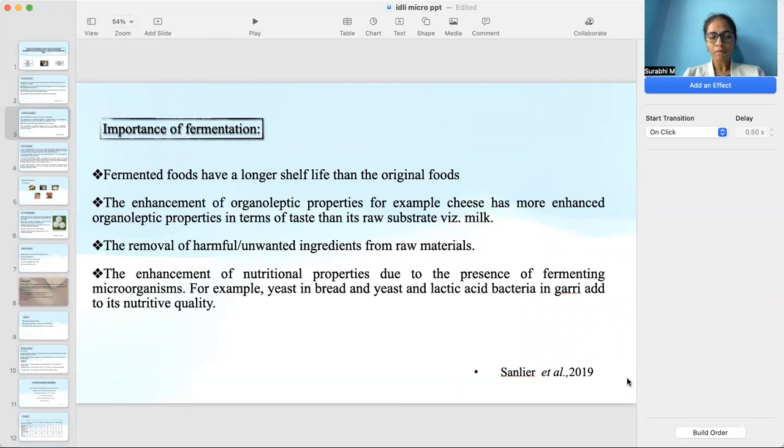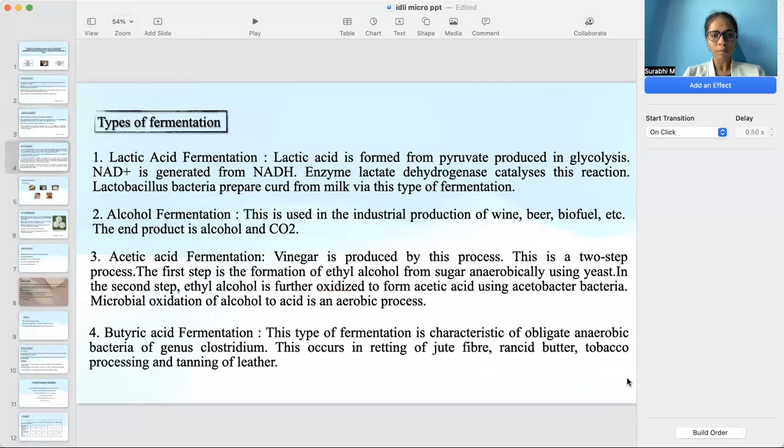Importance of fermentation. Fermented foods have a longer shelf life than the original foods. The enhancement of organoleptic properties. For example, cheese has more enhanced organoleptic properties in terms of taste than its raw substrate, that is milk. The removal of harmful or unwanted ingredients from raw materials. The enhancement of nutritional properties due to the presence of fermenting microorganisms.